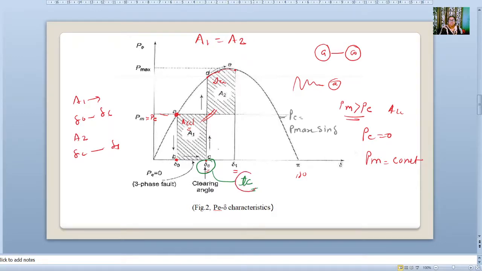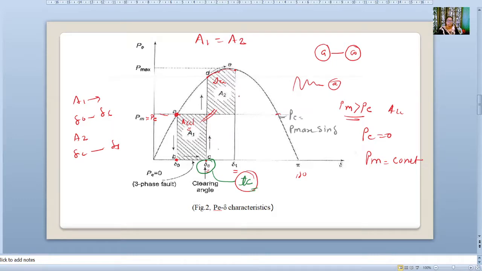Now this is not the maximum. When will it become maximum? When this area reaches like this. At this point you can consider A2 is maximum, where A1 is equal to A2. That means if suppose delta C is here, then A1 increases, so in accordance with A1, A2 will increase. And that we call the maximum angle, that is our delta CR.